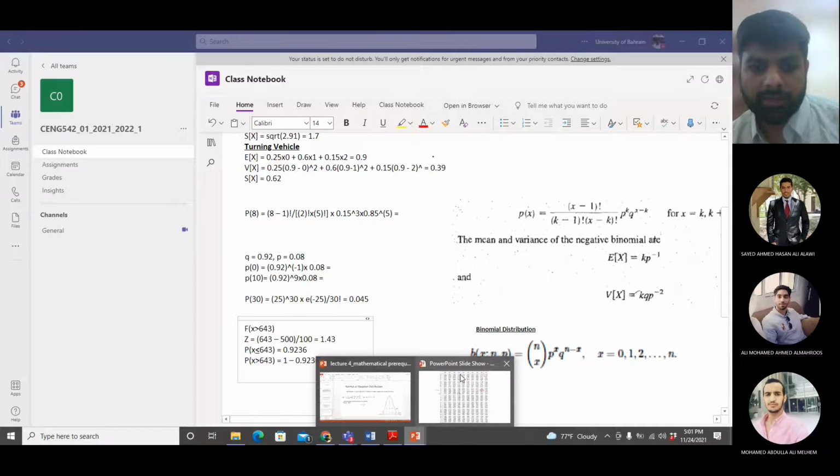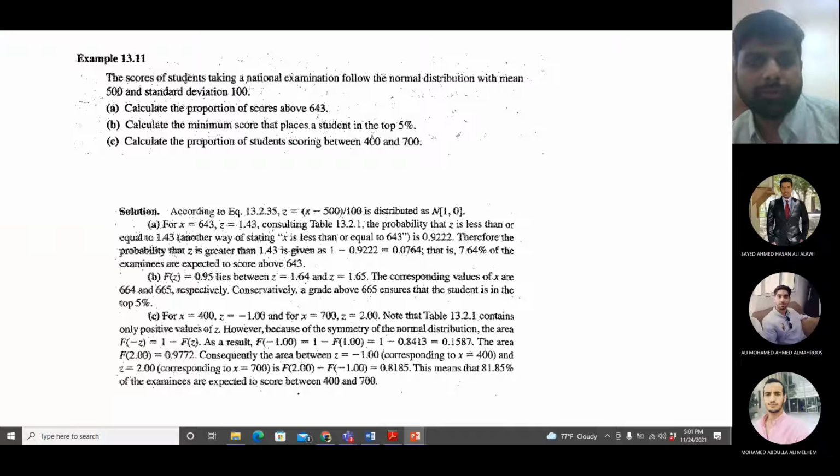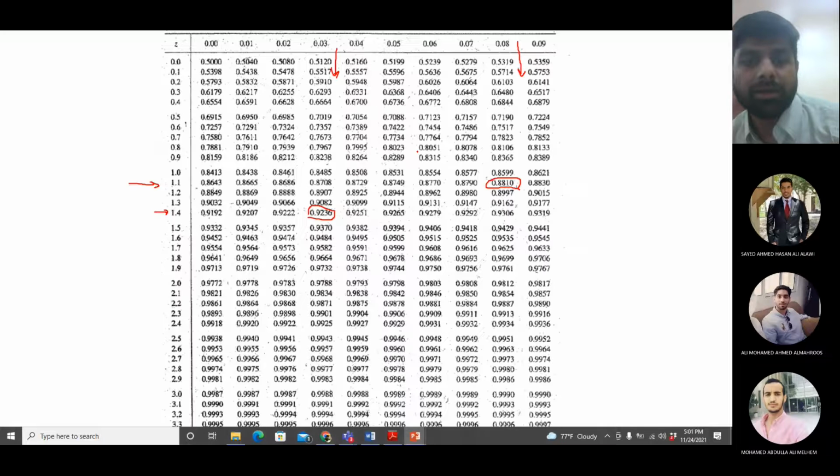The second part is calculate the minimum score that places a student in the top 5%. So the minimum score required for top 5%. You will first find out the z value for 95%. Top 5% means 95% above, right? So what is the z value for 95% probability? If you look at the table, the values are increasing, the probabilities are increasing. So 95% is here.